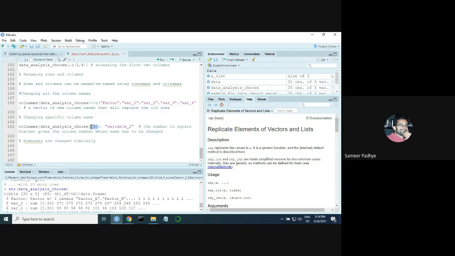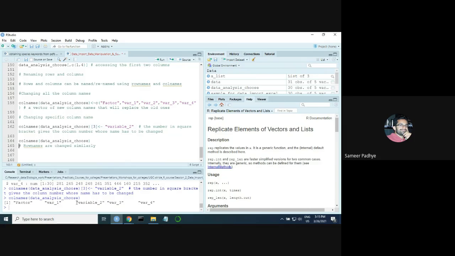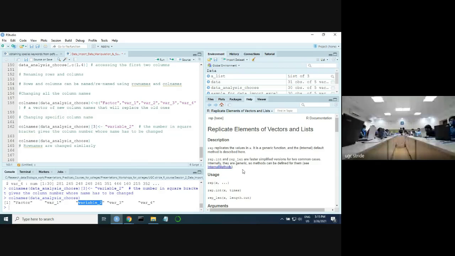But here in square brackets, you provide the column number for which you want to change the name. What we are telling R here is that you want to change the column name of the third column. And what do you want to change it into? "Variable 2". Here there is no c, so there is no vector, because it's a single value, but it's within double quotes. If you run this command and look at our column names now, you'll see that var2 has changed to Variable 2.